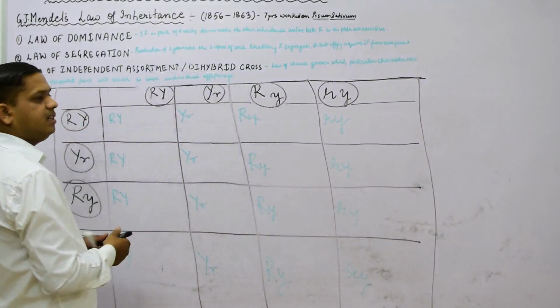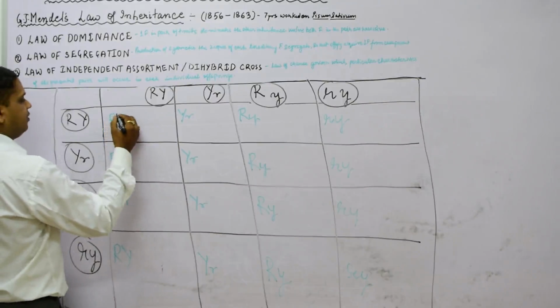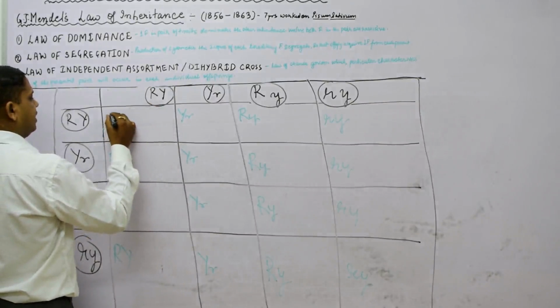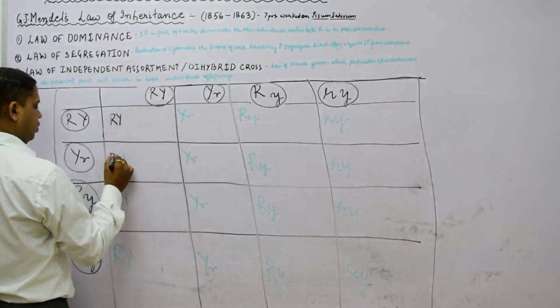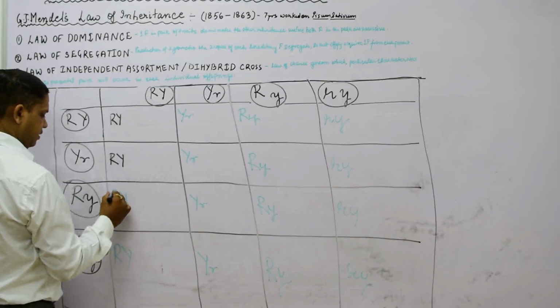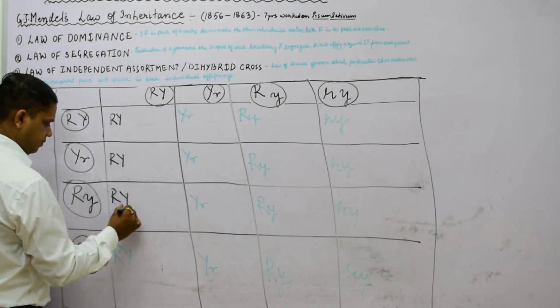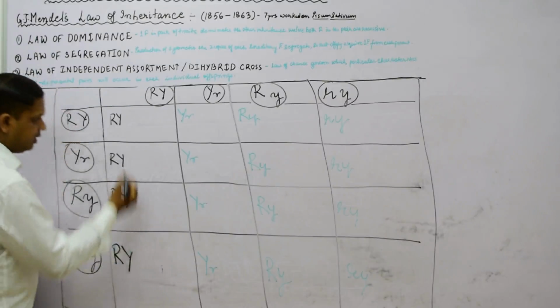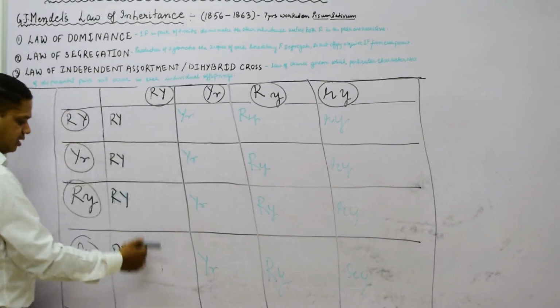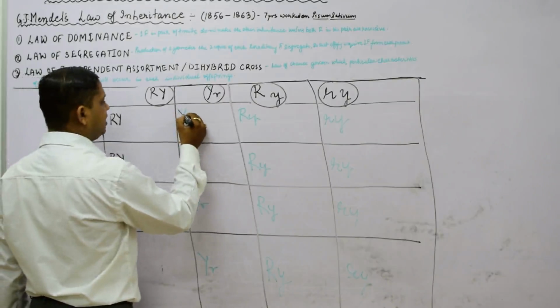So it is clearly indicating that in the first, what we obtained, we have written capital R, capital Y in four blocks, as you can see here. Once again, capital R, capital Y in four blocks, coming down in each and every block.